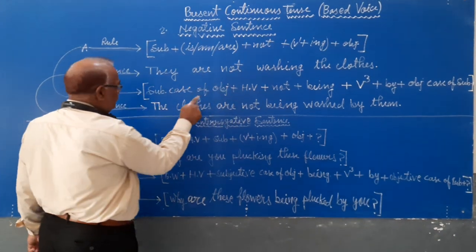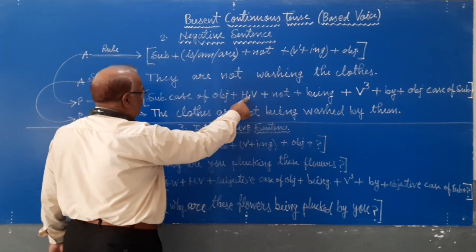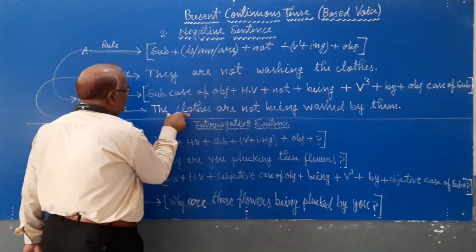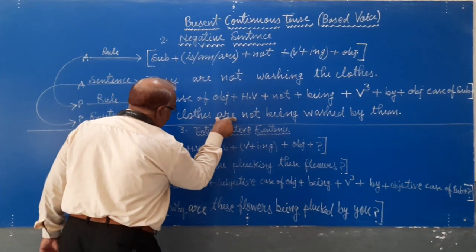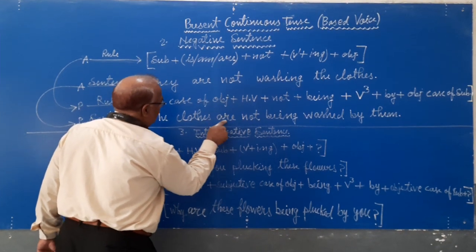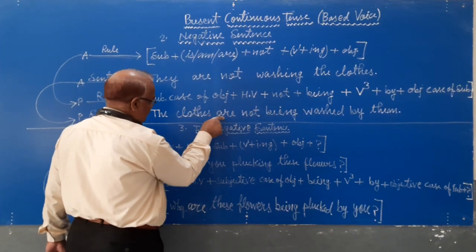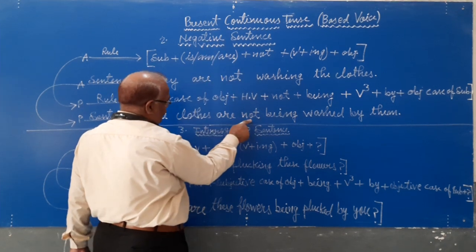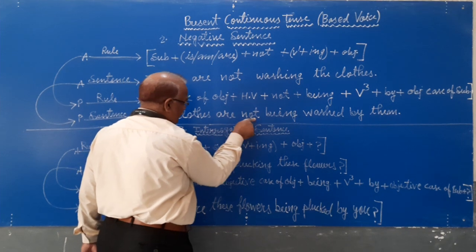And then after, I will write helping verbs, is, am, are according to the subject. The subject, the class, must be plural, so I will take helping verb are because it is used to show plural number subjects. Plus it is a negative sentence, so I will write not just after the helping verb.